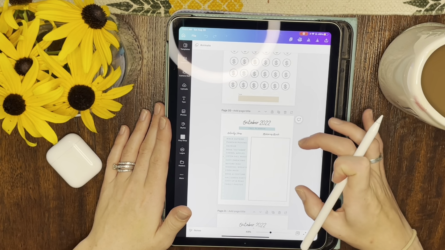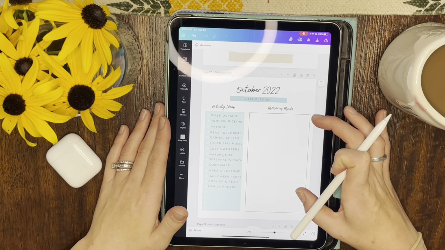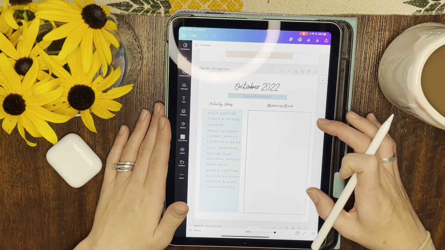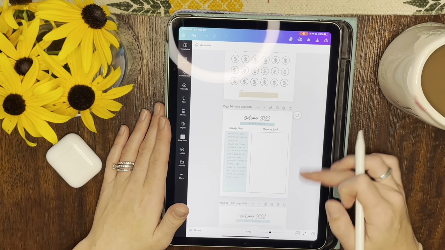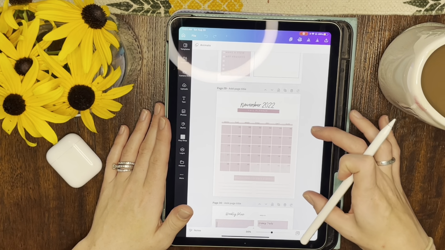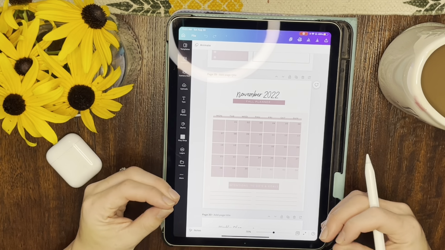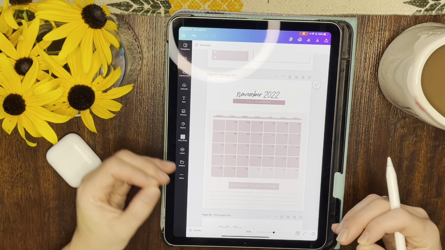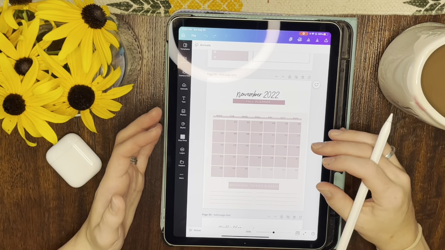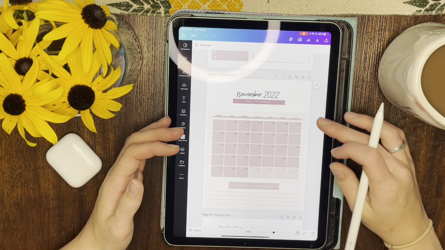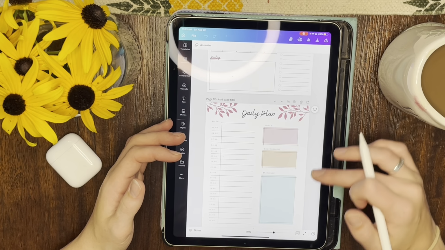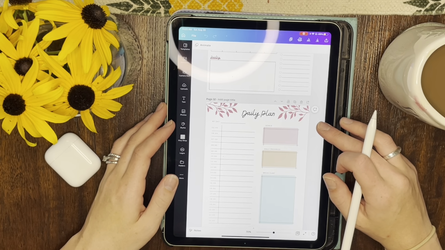When I think of October, I often think of that iconic pickup truck with the pumpkins in the back of it, and that's always like a teal color. So that was my inspiration there. And then November is more of a berry color, because I figure, you know, Thanksgiving is kind of leaning into that Christmas or the end of the year theme, but it's not quite there yet. It's really like the cranberry sauce. That's kind of what I think of. So those are the 4 main colors, and you'll see, like I said, I've pulled in the colors in different spreads throughout to make it feel really cohesive.